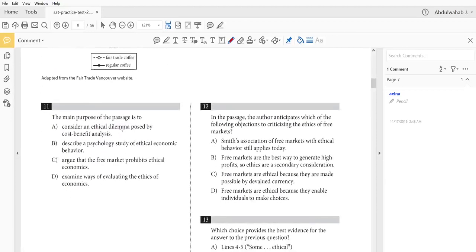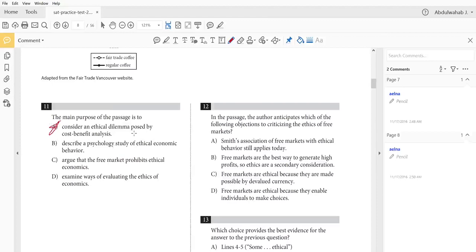The main purpose of the passage is to... So we've read the passage, we've examined the whole thing. Now let's take a look at the questions. What's the main purpose here? A: Consider an ethical dilemma posed by cost-benefit analysis. Is this the main aim of the passage, which is to consider an ethical problem put forward by cost-benefit analysis? Now, this was mentioned, but that wasn't the main purpose of the passage. It was one of the ideas mentioned. If you go back through the passage, this is made very clear, so it's not A.